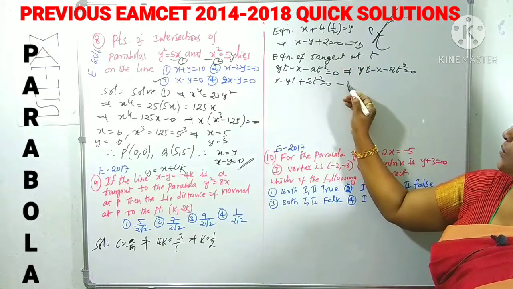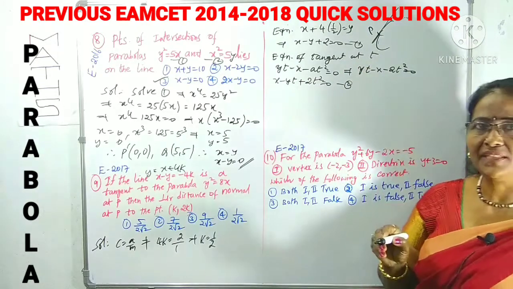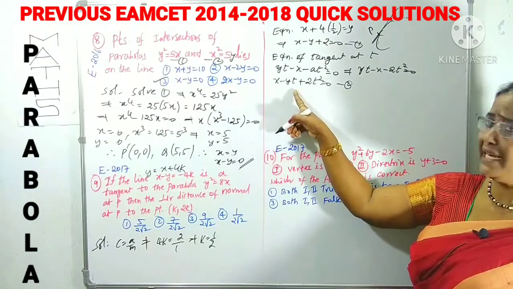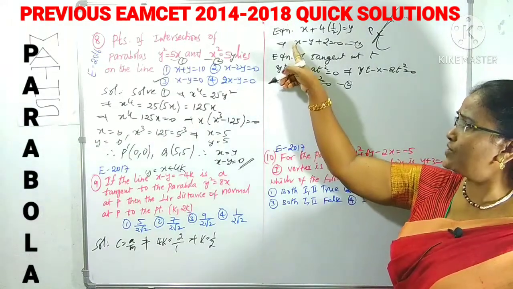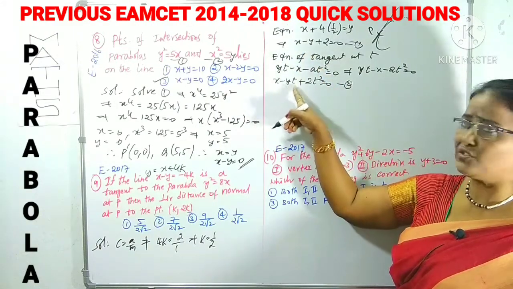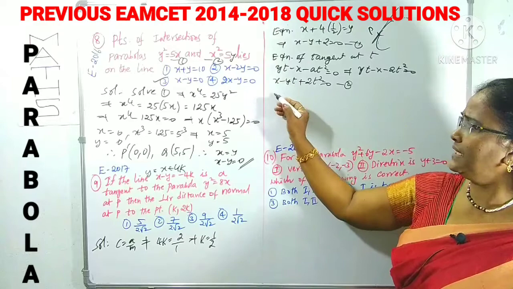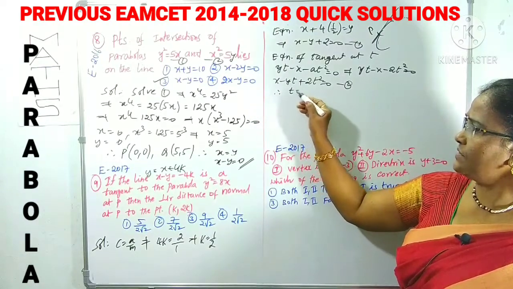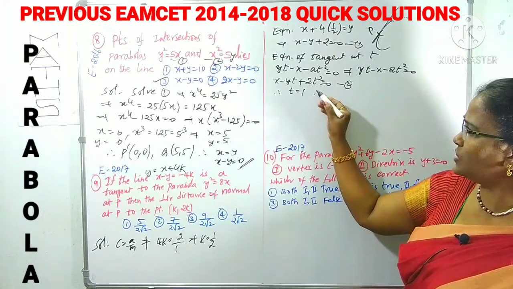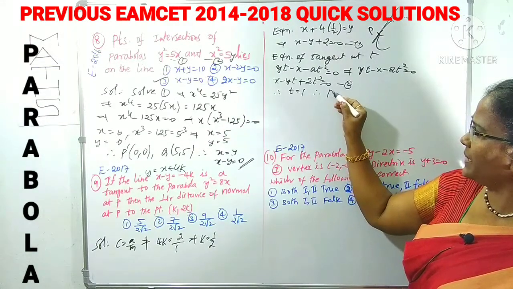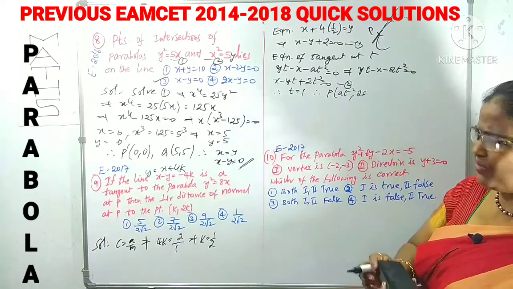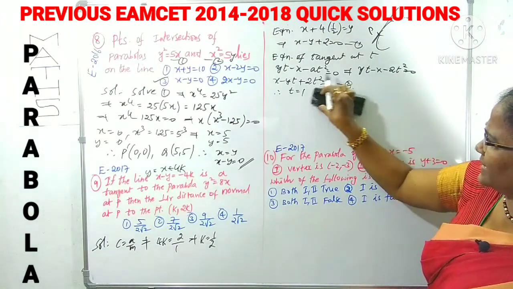You know this 1 and 2 represent the same lines. Since 1 and 2 represent the same lines, we can get the t value from the identical lines. What is the x coefficient here? Here 1. Here y coefficient is minus 1, here y coefficient is minus t. Indirectly t is equal to 1. T value got. Now with t value 1, the point P is at square comma 2at. You can take the t value directly, no need to take the point also.